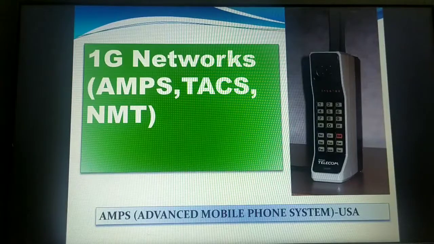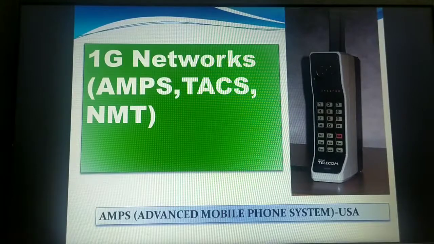And a very important question from this topic, which previous examinations had contained, was what does G refer to in networking? G actually refers to generation in networking. This is a very important 1 mark question which had appeared in the examination. Okay, now let us start with the first generation.